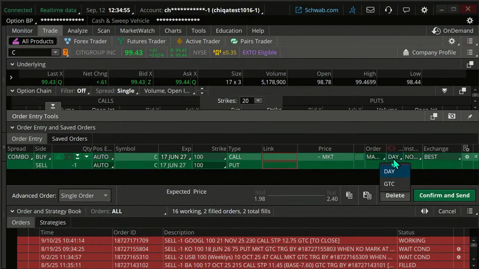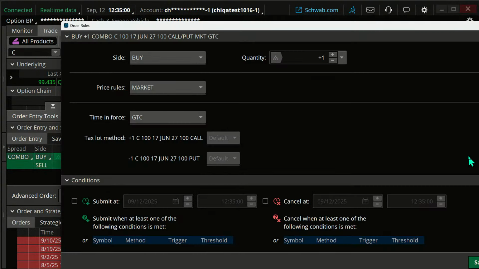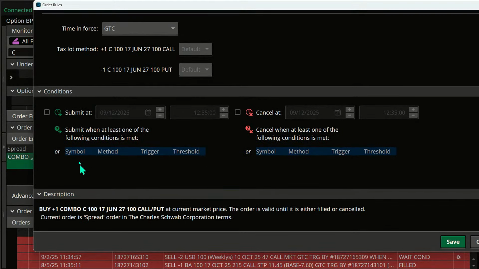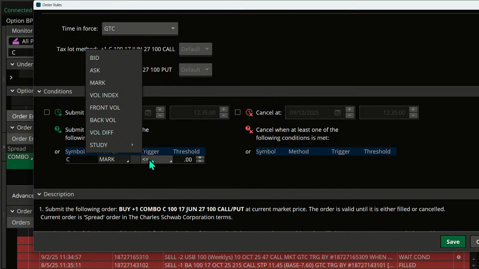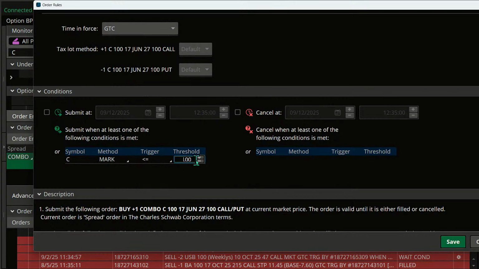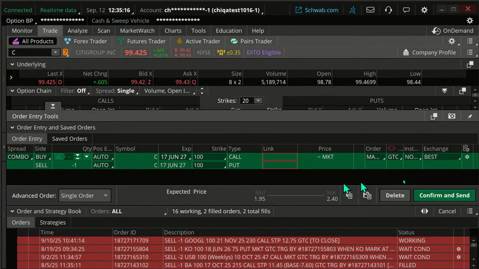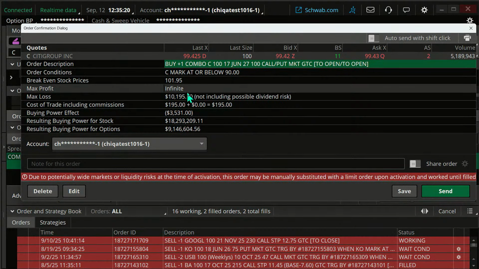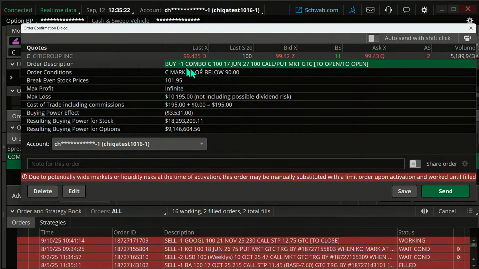Market, good till canceled. Click on the gear. Scroll down. Go down to Citigroup. Marks less than or equal to. We said 90 bucks. $90 there. And save and confirm and send. Make sure you read it. It calls it a combo.